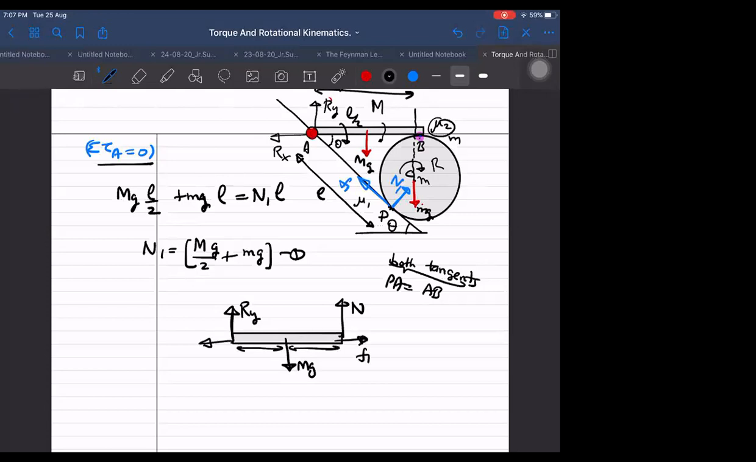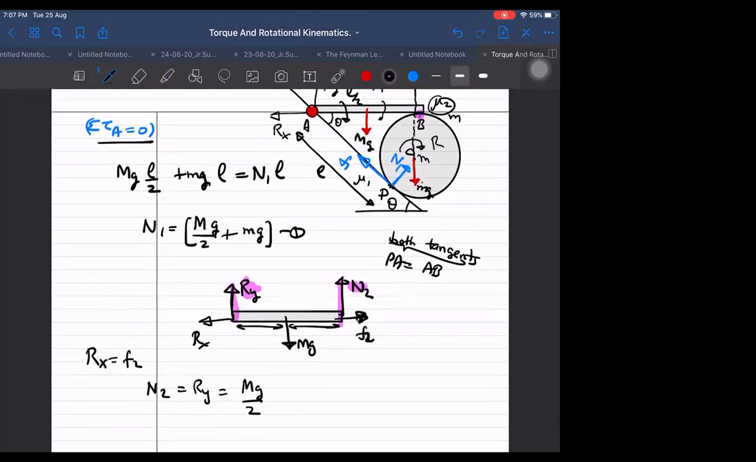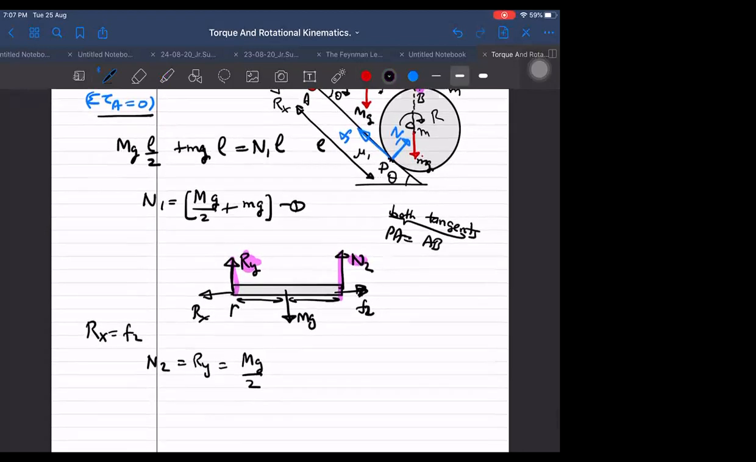This F1 we don't know. F2 we don't know. N2 we don't know. And Rx we don't know. But we know Rx is equal to F2. Because N2 and N1 are symmetrically located with respect to Mg, by symmetry I can say directly that N2 and Ry should be equal, and both will be equal to Mg by 2. We can tell directly by symmetry. Otherwise, the other method is by torque about A.